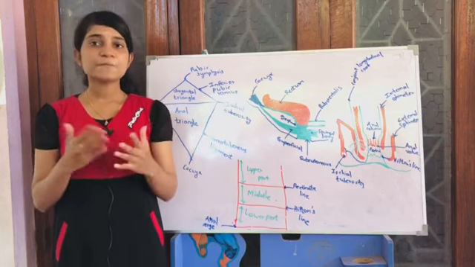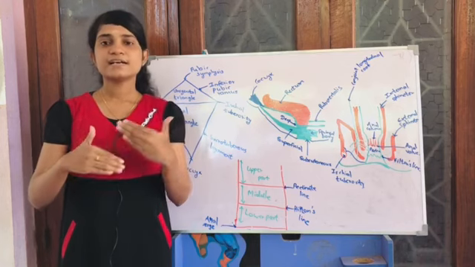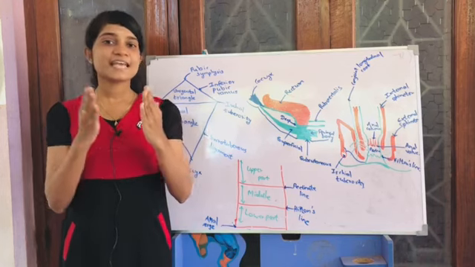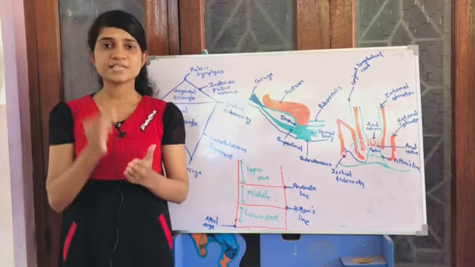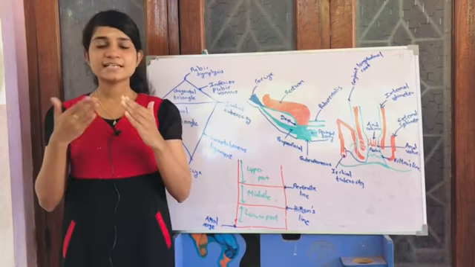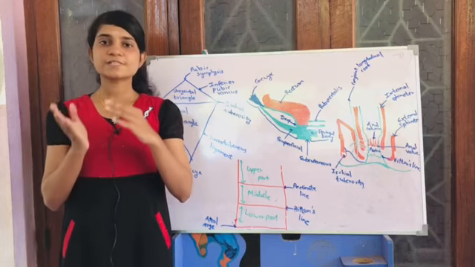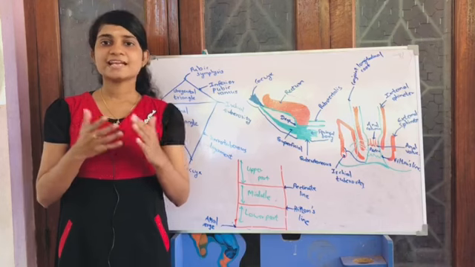Now there are some more pathologies related to the anal canal. There is anal fissure, a longitudinal tear in the lower one-third of the anal canal. It is generally painful because it occurs below the pectinate line. The other one is perianal abscess.